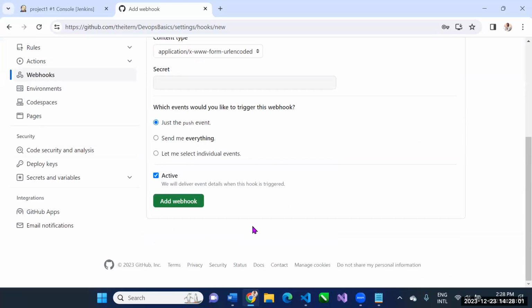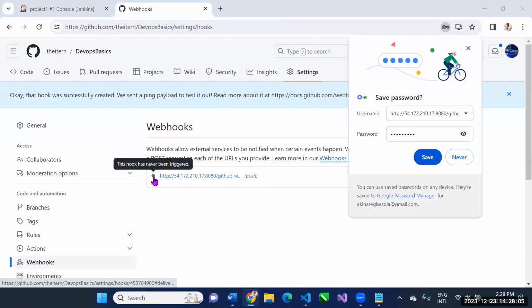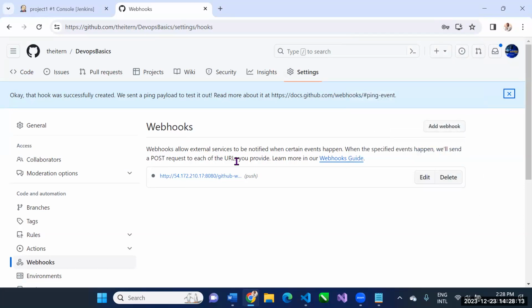All right, so we just say add webhook. And then this green button, which I was looking at for the last time. This hook has never been triggered. It comes up telling you it looks fine. Now let me use this webhook to link my GitHub to my